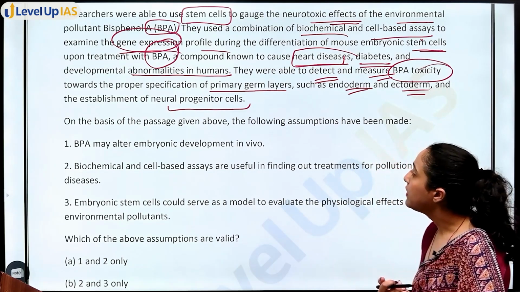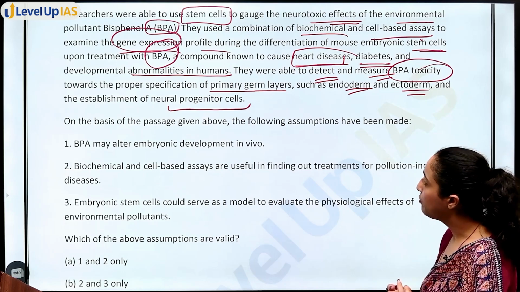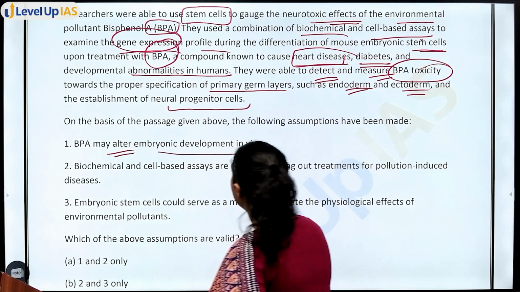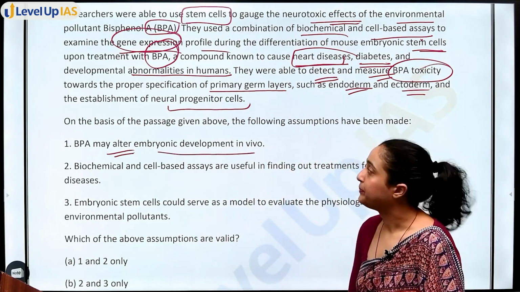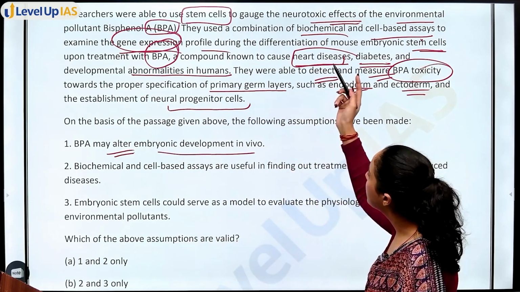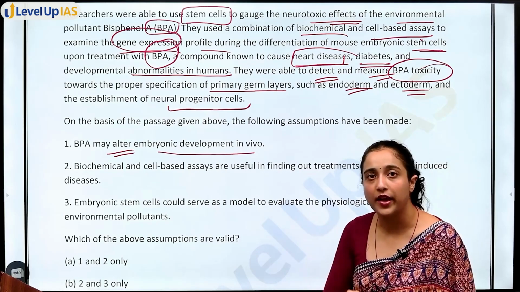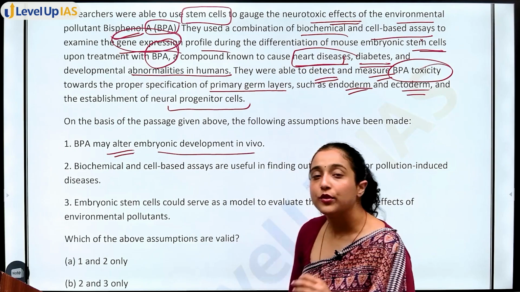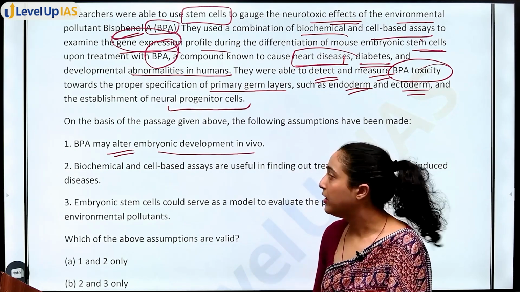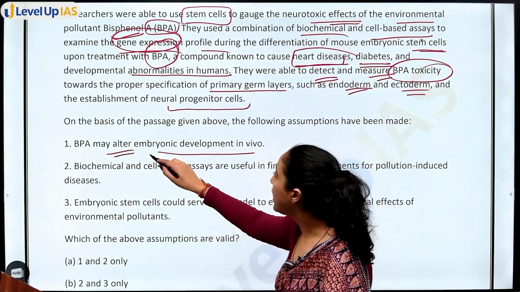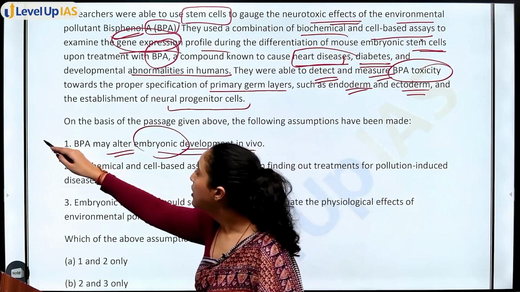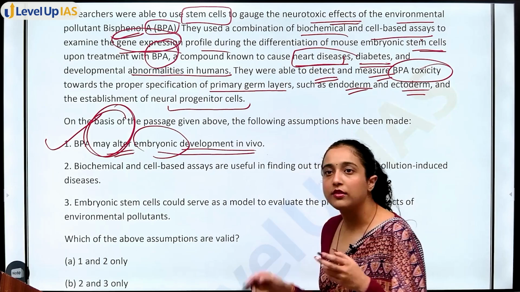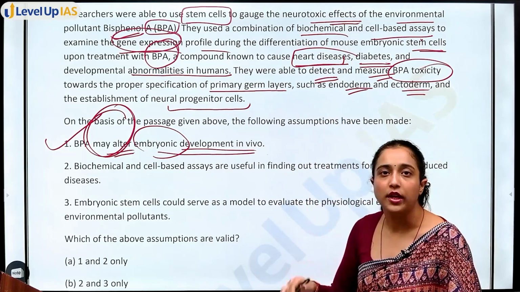Next, on the basis of the passage given above, the following assumption has been made. BPA may alter embryonic development in vivo. See, we just now read that BPA has this effect on genes. They tested gene expression. So if genes are also being affected, that means BPA may alter embryonic development. Of course it can. Also, what is given in the option? May. Now BPA is such a toxic compound, it may do that.